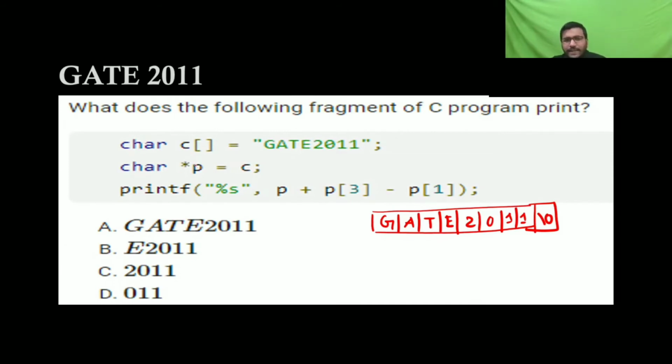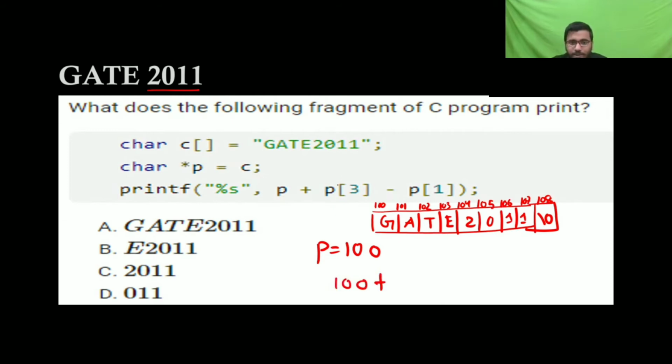Now you are writing the address of c in p. So let's assume a character takes one byte. You know that a character has 1 byte. Like this, it will have the addresses. I think this was asked in GATE 2011, that's why they have written GATE 2011. So its addresses are 100, 101, 102, 103, 104, 105, 106, increasing one by one. So p is going to have 100.